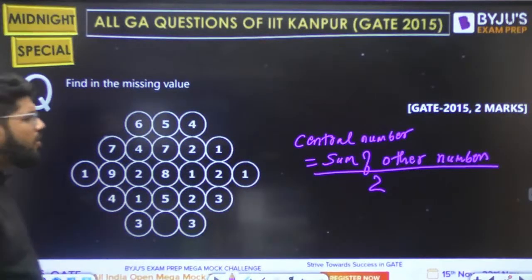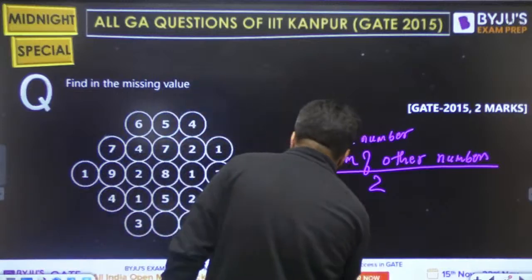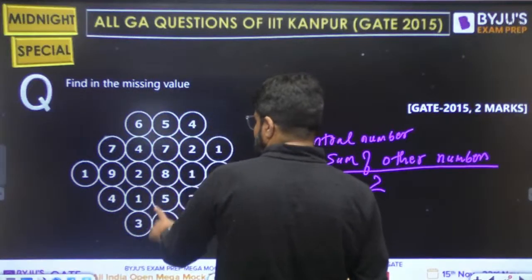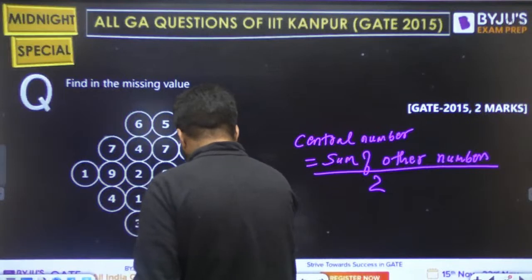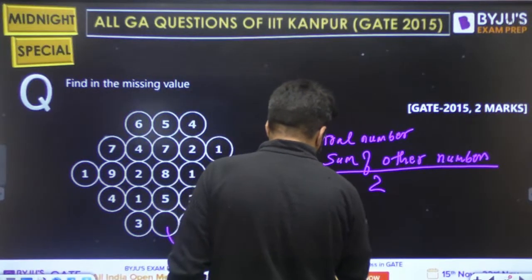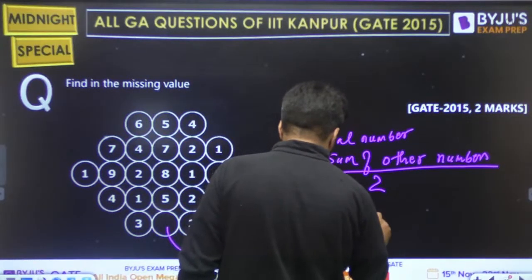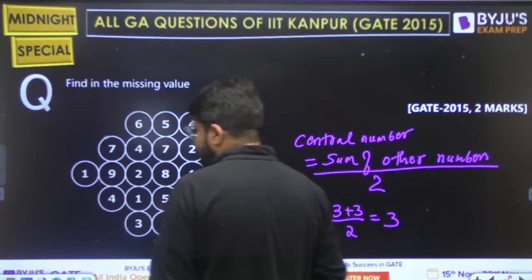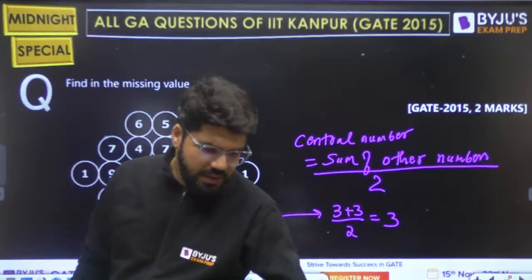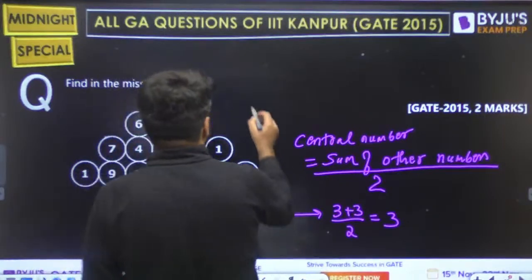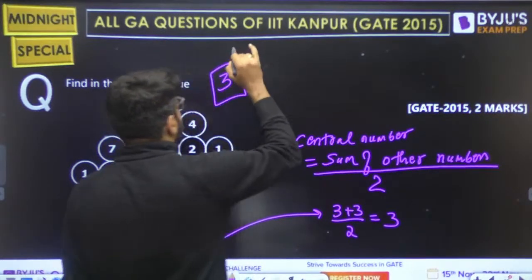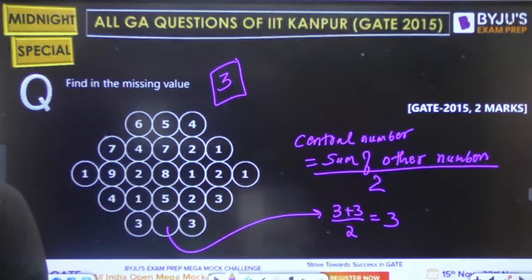So what is this missing entry now? Sum of the other numbers, 3 plus 3, whole divided by 2, and the answer should be 3. Simple. The answer is 3. Done.